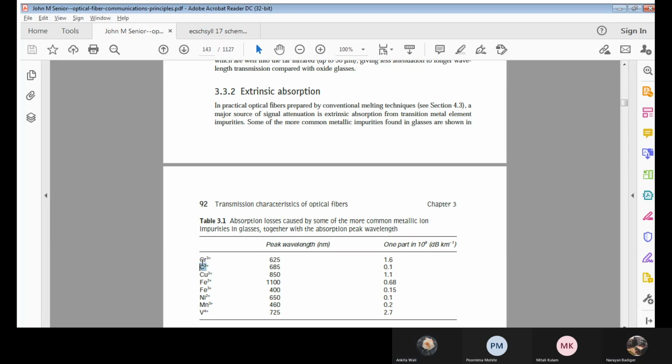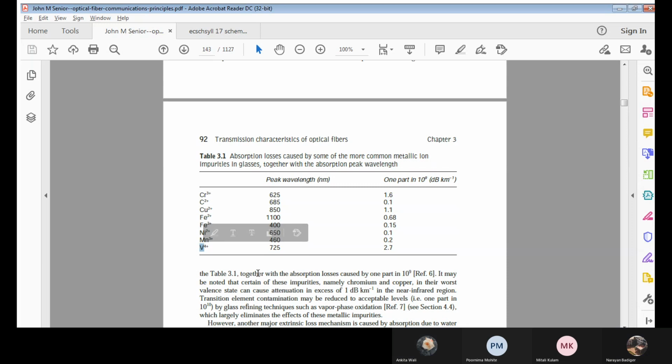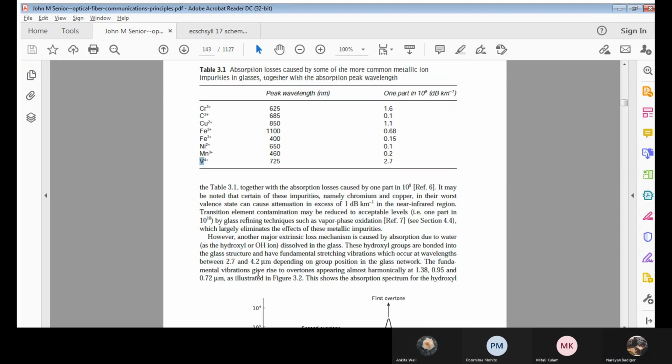C stands for carbon, Cu is copper, Fe is iron, Ni is nickel, Mn is manganese, and V is vanadium.